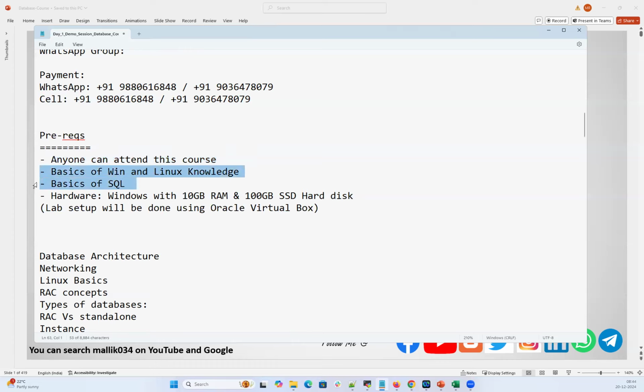If you have basics of Windows, Linux, and SQL, that's an added advantage. If not, along the course, you have to learn all of these skills. Whatever is needed for this DBA course, we will cover in the daily sessions, including all the basic Linux commands and queries. We also have basic notes on Linux and SQL queries on our Google Drive, where you can go ahead and brush up your knowledge.